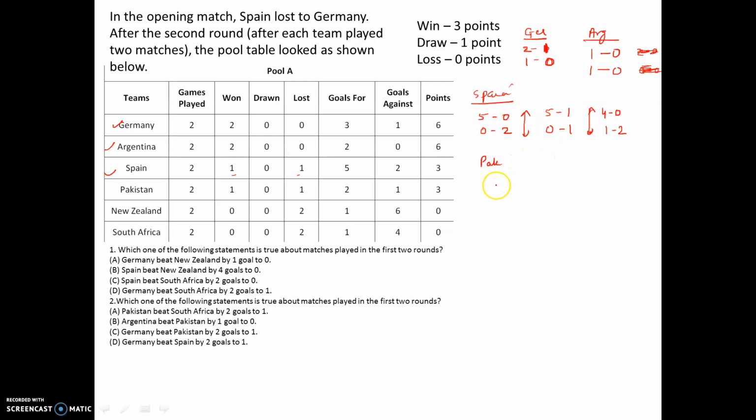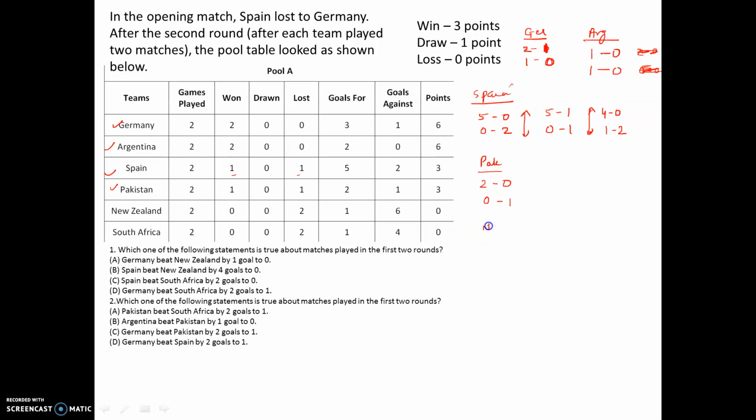Now if you look at Pakistan, it is 2-1, 2 matches played, 1 match is won and 1 has been lost, right? And the scores are 2-1. So 1 win and 1 lost can be a 2-0, 0-1. If I make it 1-0, then it becomes 1-1, becomes a draw. That is not possible. So only one case is possible for Pakistan, right? So we have done Pakistan. Let's look at New Zealand.